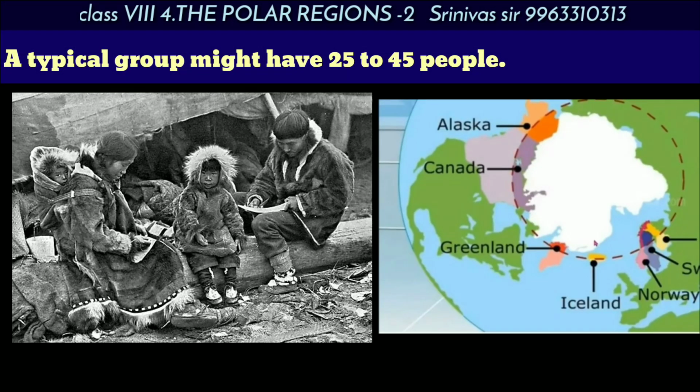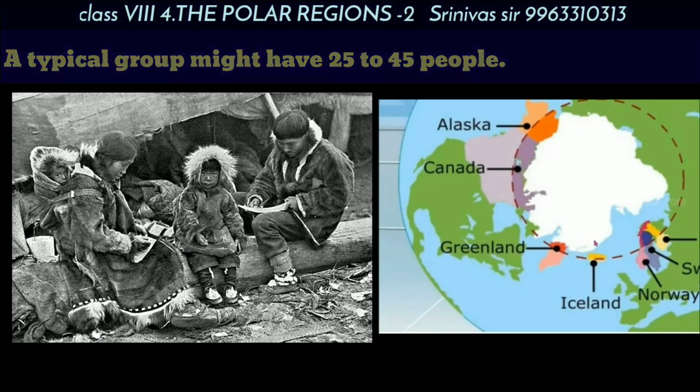In the eastern regions, the Eskimos live in groups. Each and every group has at least 25 to 45 people. They did not have any permanent settlements. They move from place to place. That is why they live in groups.